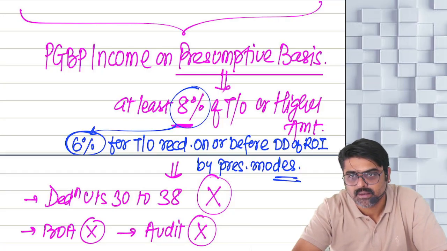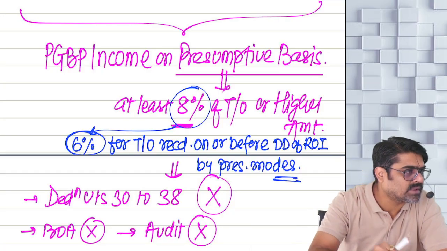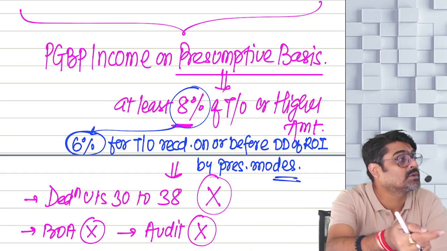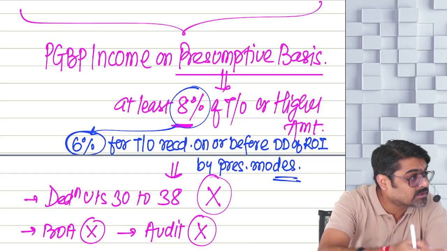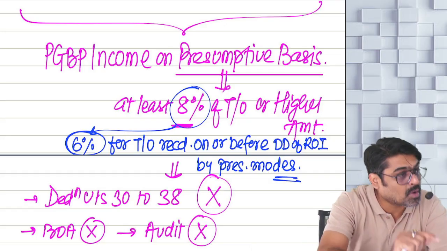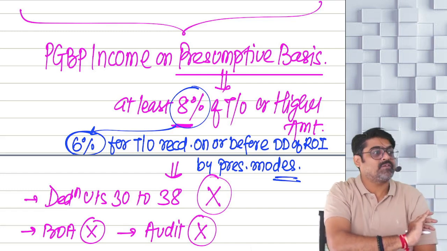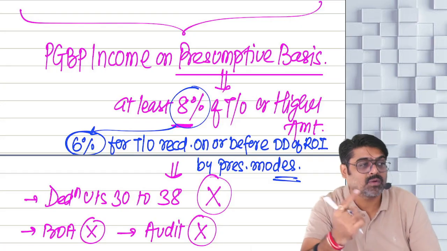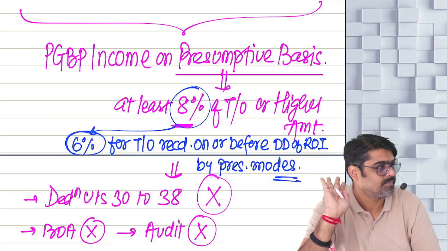Provided you maintain the books of accounts for that year, get them audited also if that year's total income exceeds the basic exemption limit, and you promise that in the next 5 years, even if your turnover is within the limit, you will not follow 44AD.